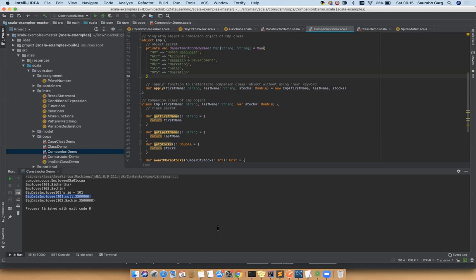What is the advantage or the use case of doing that? Good question. Everything we are learning, we should have the actual context, like in real time when you can use it. So the point here is that when you are designing a component which has both static and dynamic features, then you have to go through this concept called companion class and object. Getting a point? When you have both static and dynamic features to be added.